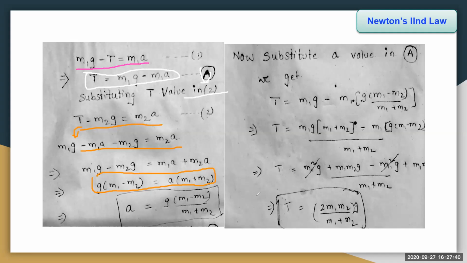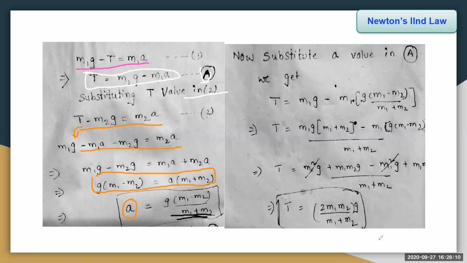Now in order to calculate the acceleration, a should be on the left side, that is, a is equal to g into m1 minus m2, and taking m1 plus m2 to the other side, which goes to the denominator, we get a is equal to the acceleration on each load, equal to gravity into m1 minus m2 by m1 plus m2, since m1 is greater.